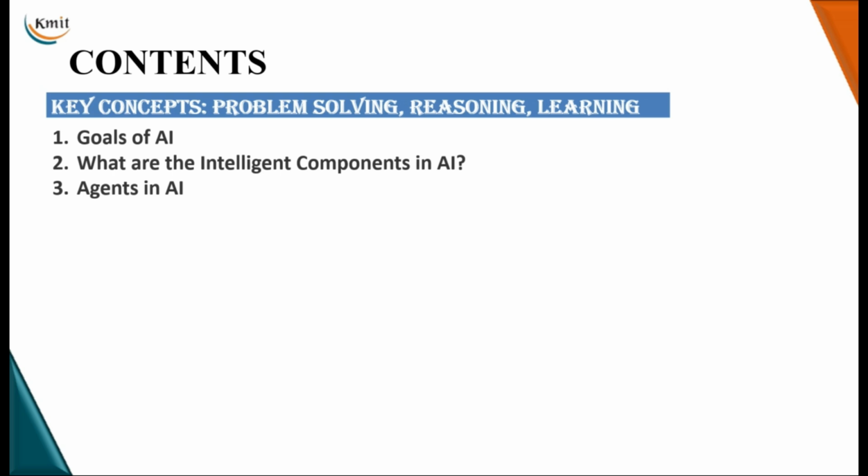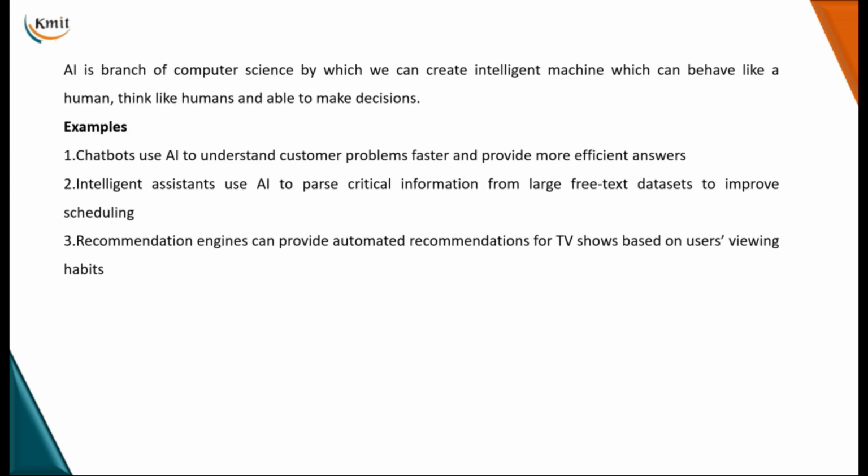Hello all. So in the last session we have seen what rule-based systems are and how they are different from traditional machine learning based systems. So today I would like to discuss some key concepts of AI, which are problem solving, reasoning and learning. Before we start the session, I would like to discuss what the goals of AI are, what intelligent components are available in AI, and we often hear the term agents. So we will also go through what agents in AI are.